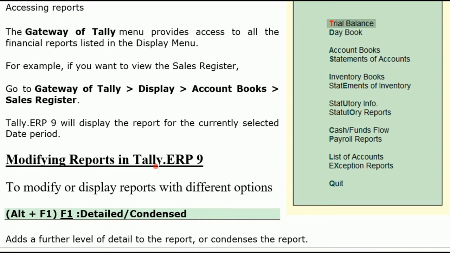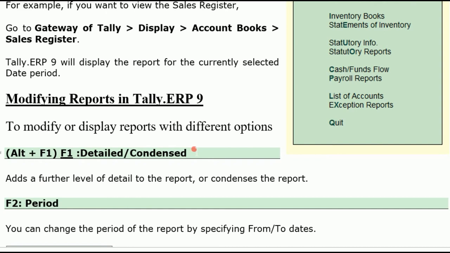Then how can we modify the reports in Tally? To modify, we have to take the display reports with different options. So move to display, account books, to see the account related information. Move to display, account books, sales register to see the sales. Move to display, account books, purchase register to see the purchases. And in that we can see the debit and credit side of the transaction by taking detailed. Otherwise, it will show only one side of the transaction related to the business.